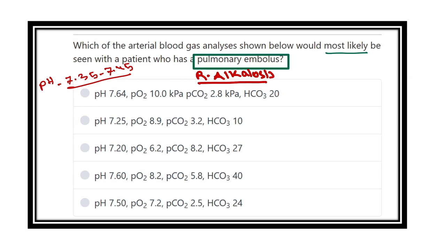So let's see the pH which is more than 7.45. So the first option may be the answer. pH 7.25 is less, 7.2 is less, 7.6 may be another answer, and 7.50 may be another answer.